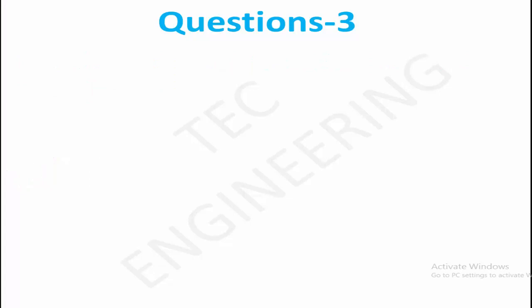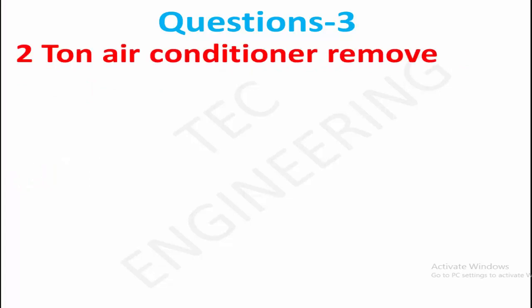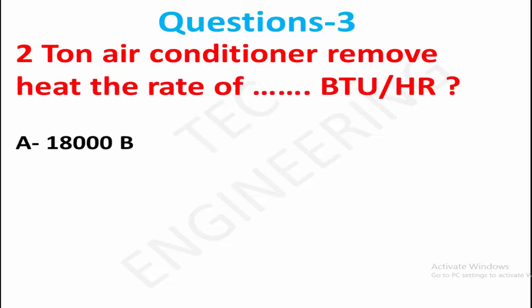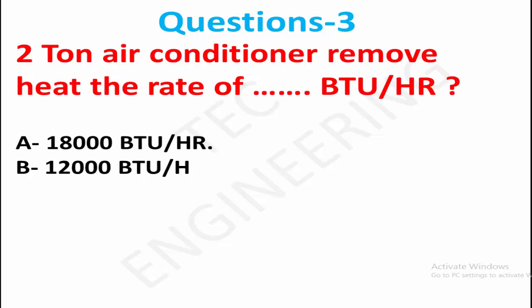Question 3. A 2-ton air conditioner removes heat at the rate of how many BTU per hour? Option A, 18,000 BTU per hour. Option B, 12,000 BTU per hour. Option C, 24,000 BTU per hour. Right answer is Option C, 24,000 BTU per hour.